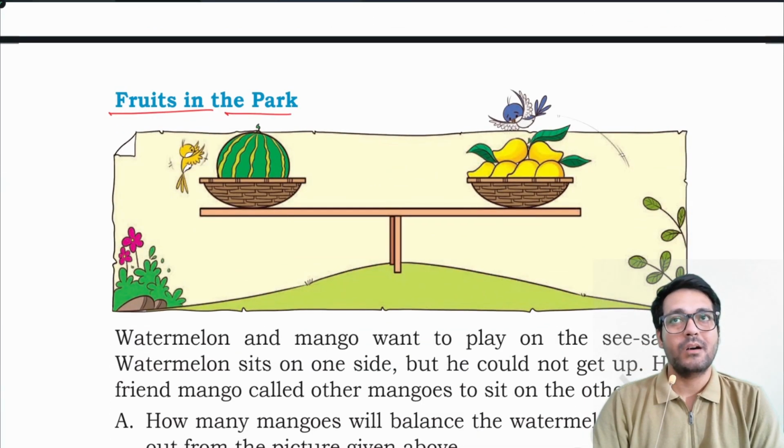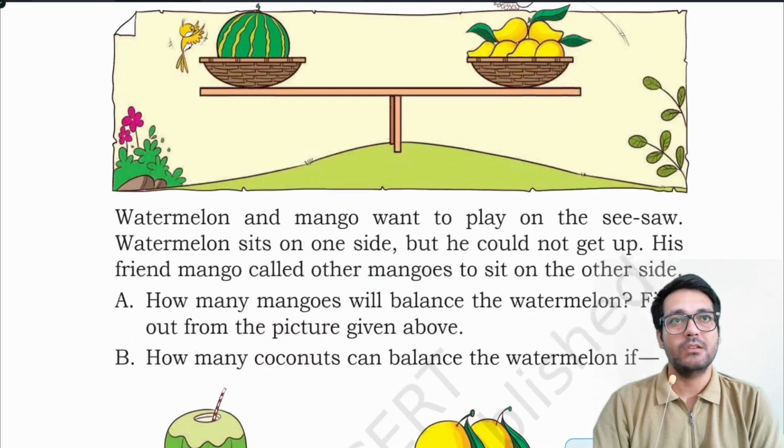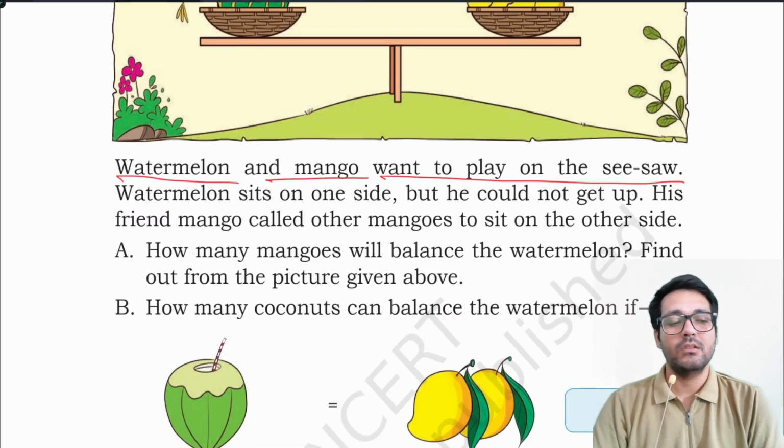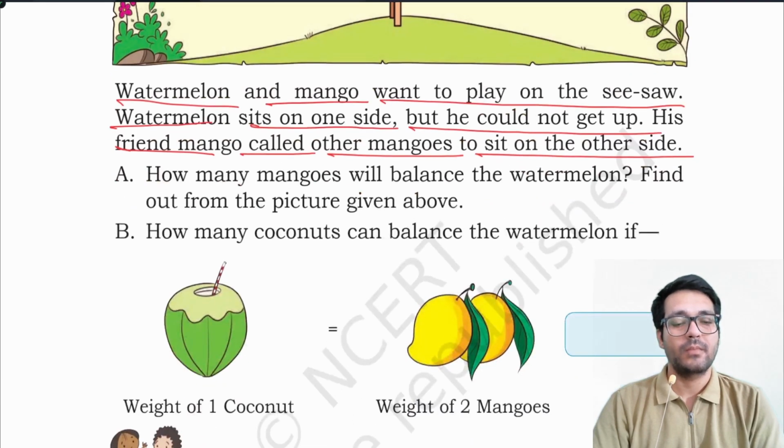Fruits in the park. You can see watermelon and mangoes here. Watermelon and mango want to play on the seesaw. Watermelon sits on one side, but he could not get up. His friend Mango called other mangoes to sit on the other side.